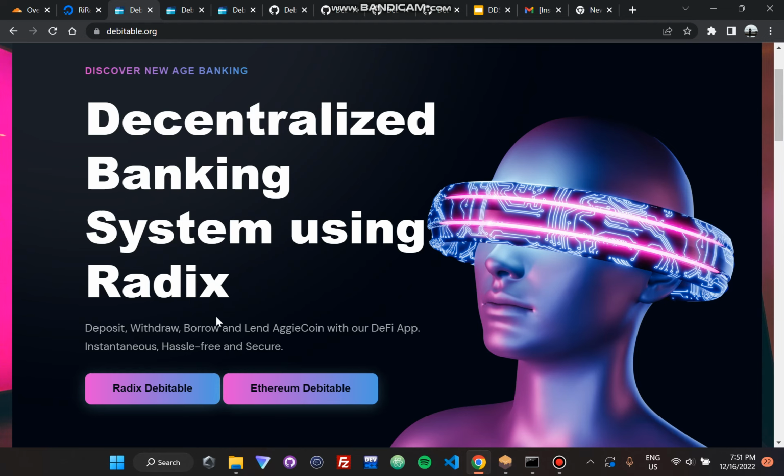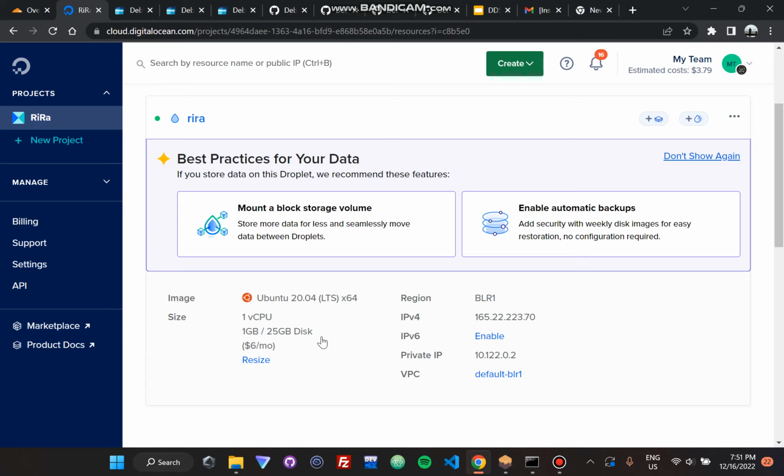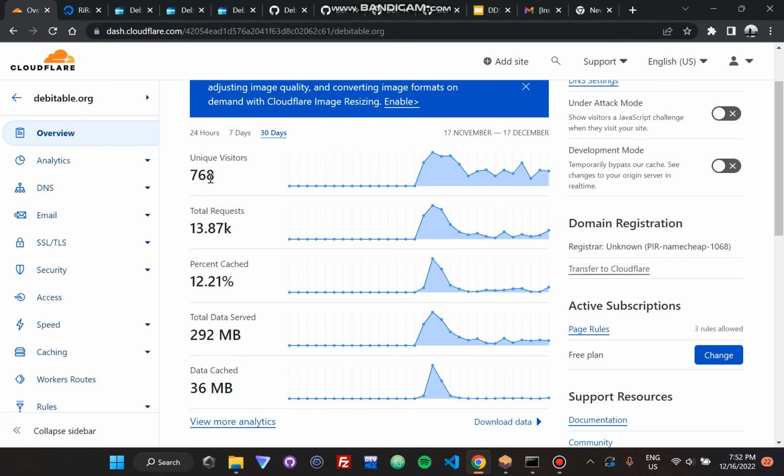It's now hosted properly on a DigitalOcean VPS, the specifications of which are listed here. It is Ubuntu 20.04, a $6 monthly plan that I use for personal projects. I thought, why not use it for this project, obviously, so that everyone can use it. And the DNS management is done by Cloudflare. So you can also see the analytics for it here.